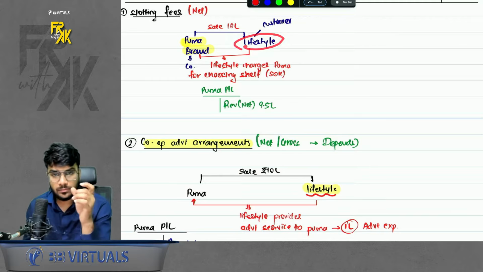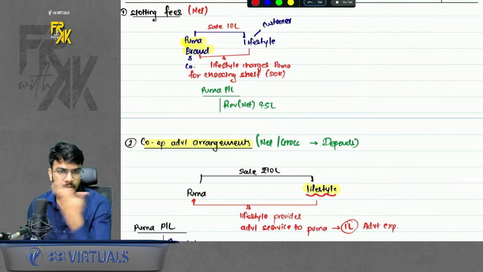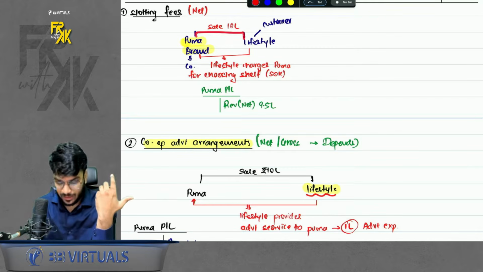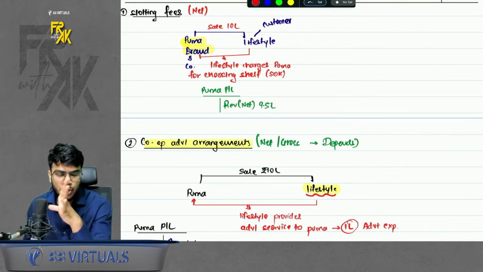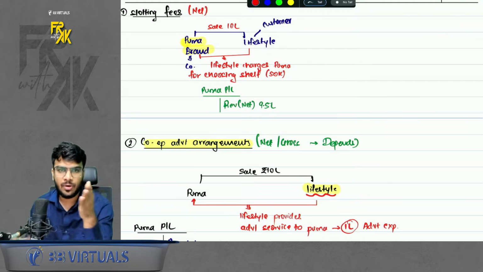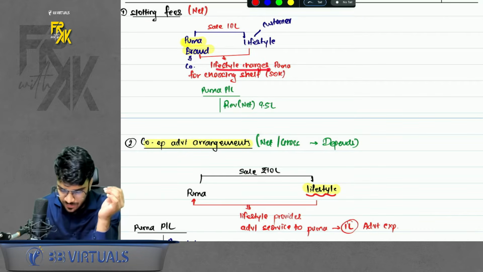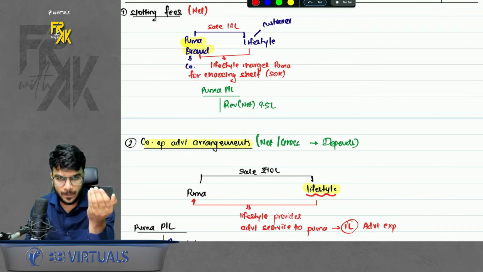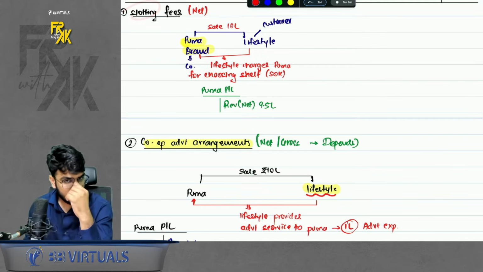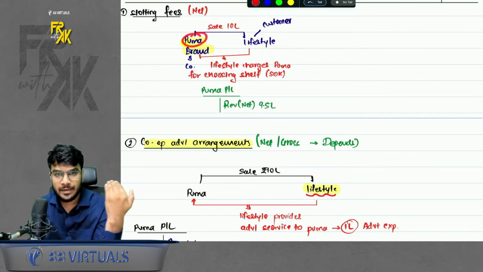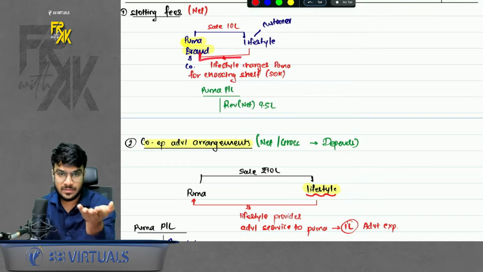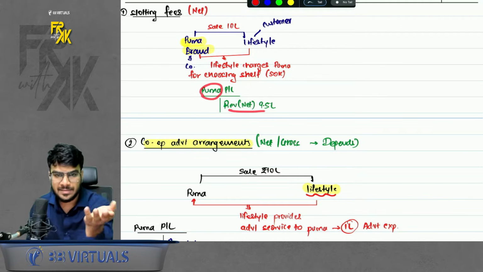Now, in the Lifestyle store, it also offers that we can choose shelves in their store. So basically Puma can choose where its products will be shown under the Lifestyle store, initially or at a later stage. So basically Lifestyle will charge Puma for choosing the shelf. It is known as slotting fee. So here Puma is receiving 10 lakhs, but on the other hand it is also paying 50,000. So here Puma should record the revenue on net basis, 9.5 lakhs.